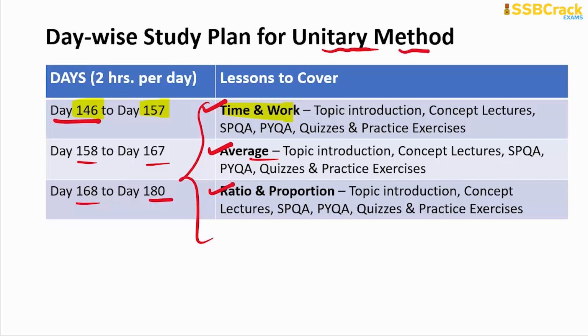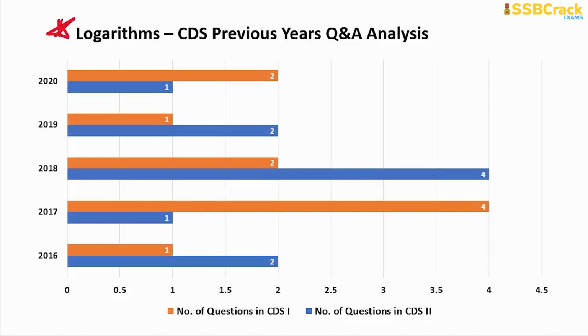Alright, then comes a detached topic, the logarithm topic. This topic has previously had only a question or 2 or 4. You can see in the previous year's question analysis that in 2018 the maximum came, 4 questions in CDS 2 paper, and also 4 in CDS 1 of 2017. But the least questions were in the latest papers, CDS 2 of 2020 and CDS 1 of 2019, and also CDS 1 of 2016 and CDS 2 of 2017. So questions range between 1 to 4.